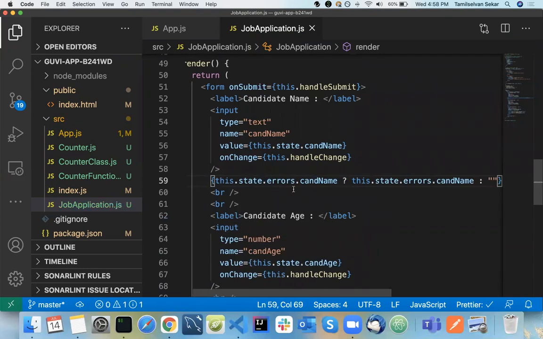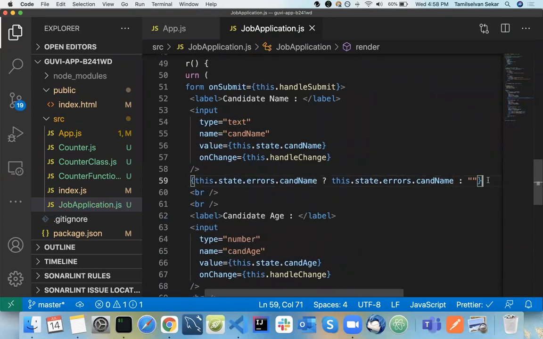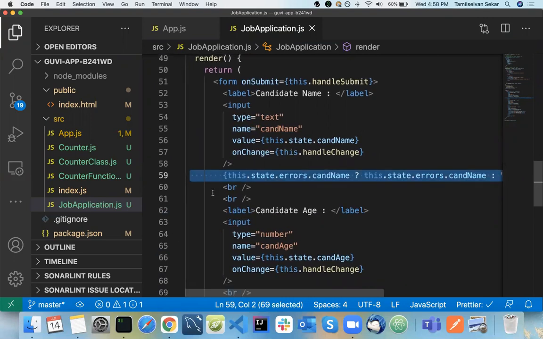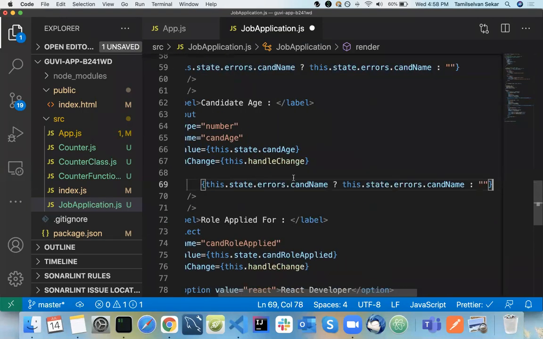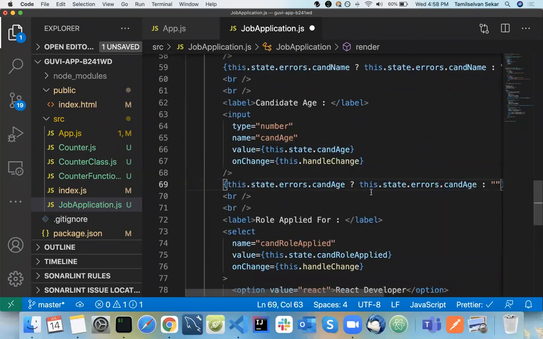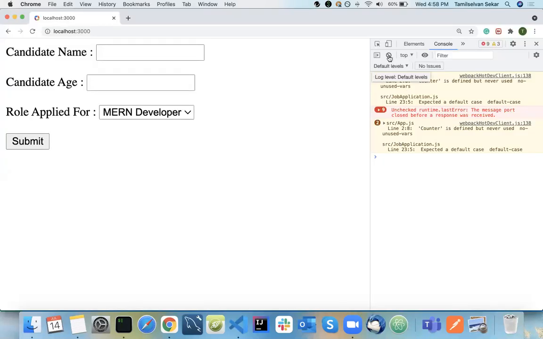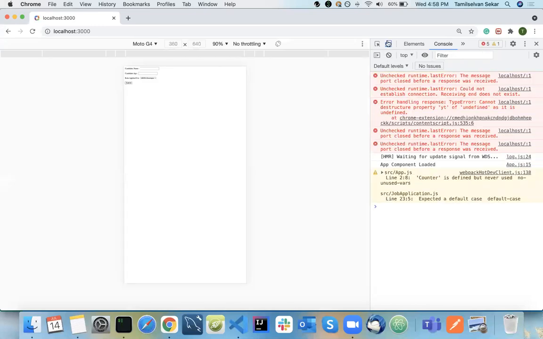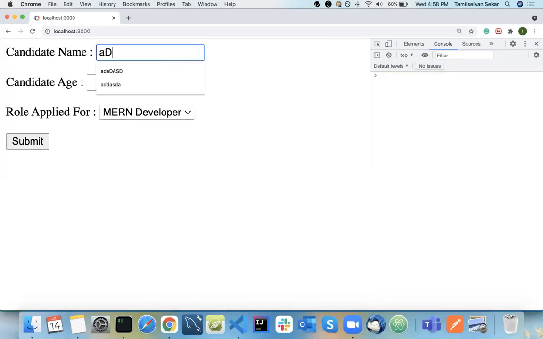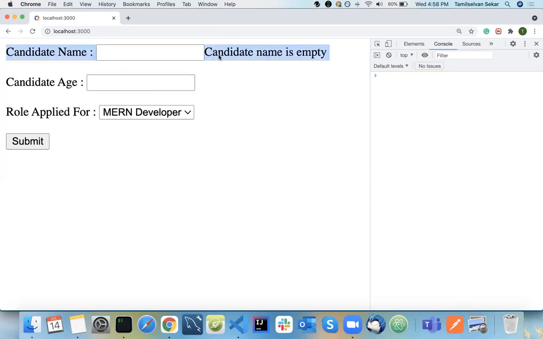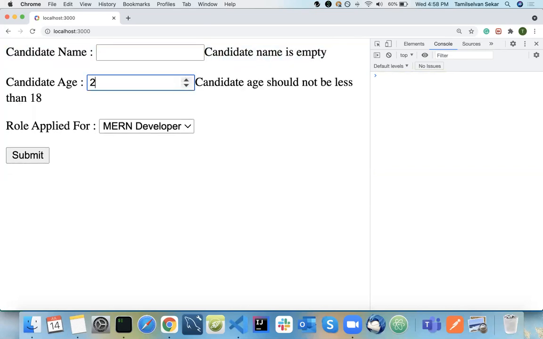Else empty, or you can have the error message directly if you need. Same way, if there is an error in your age, candidate age, we are going to print that. Now let's see. I'm typing here. If I remove this, see, candidate name is empty. Same way I'm typing something like this. See, candidate age should not be less than 18. If I do this.